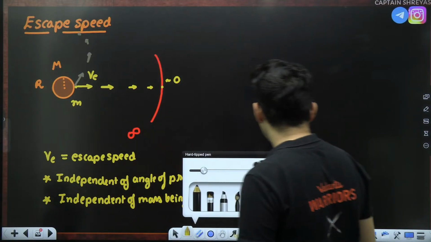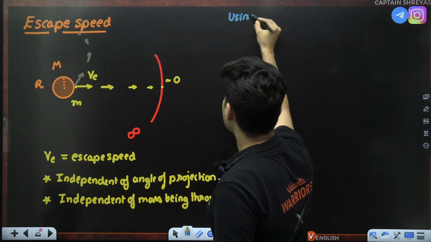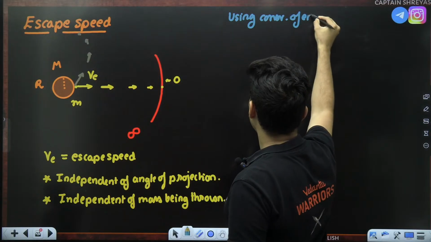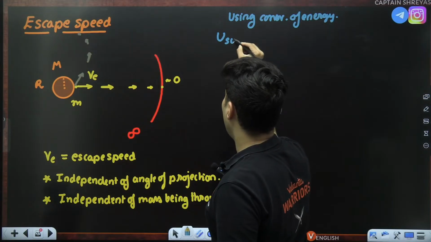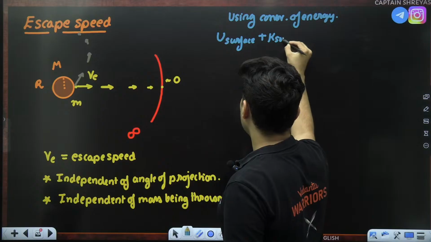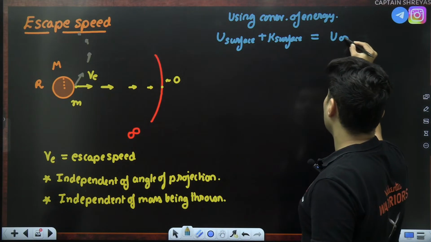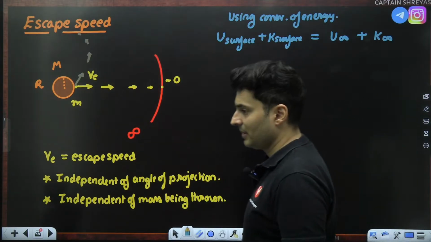So let's calculate that using energy conservation. Using conservation of mechanical energy, we can say that the potential energy on the surface plus the kinetic energy on the surface will be potential energy when you are infinitely far away and kinetic energy when you are infinitely far away.